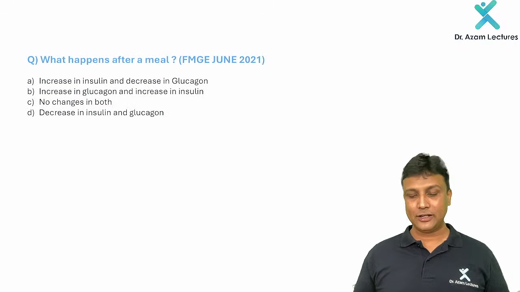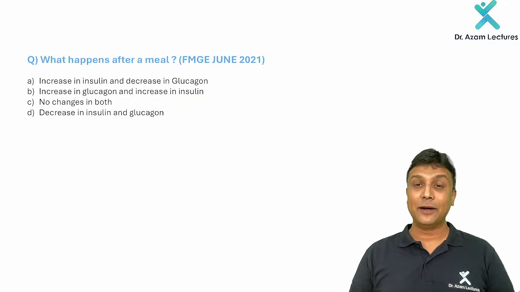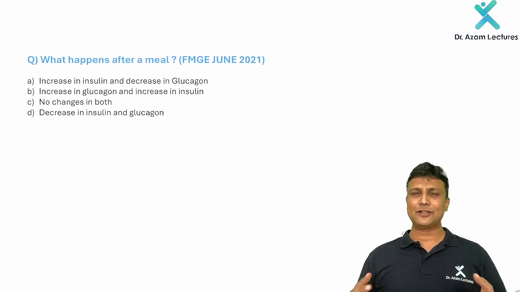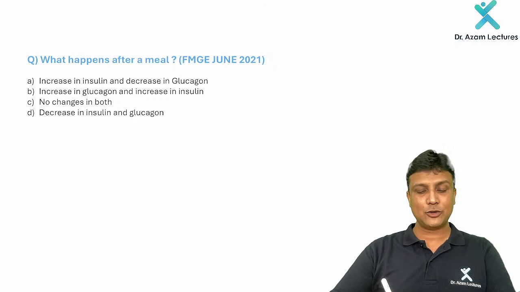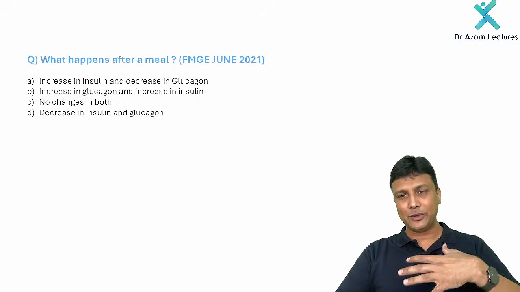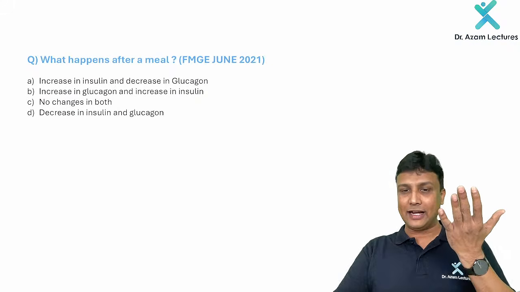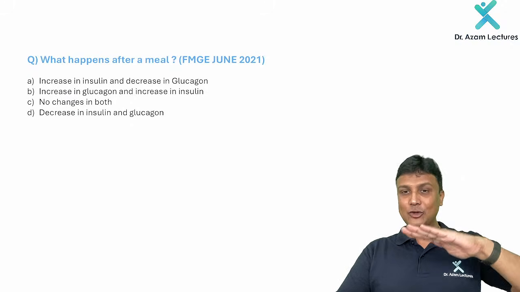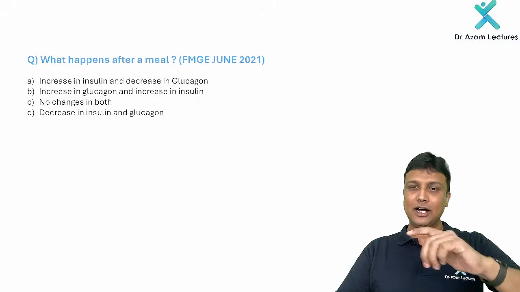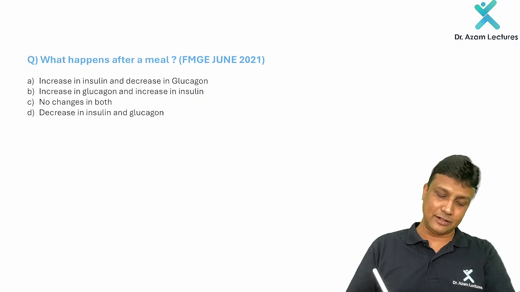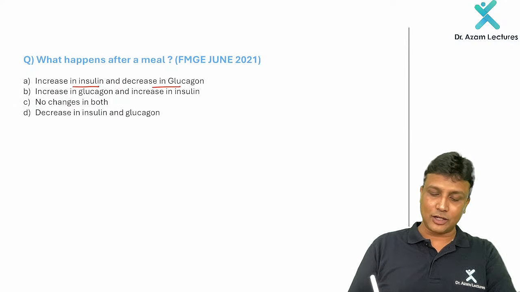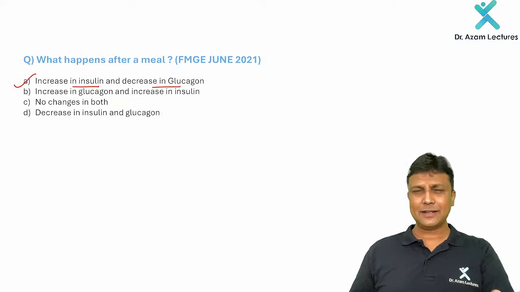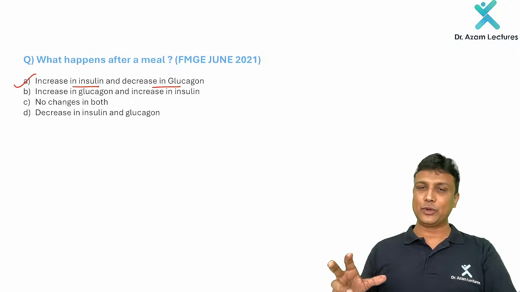The next concept to learn: what happens after a meal? This is such a simple question, you must have studied it in physiology. Which hormone is going to increase? Of course, after consuming a meal, our glucose level will increase, and we have to decrease that glucose level. Which hormone is going to decrease the blood glucose level? Insulin. So the insulin level will increase and the glucagon level will decrease. It is a simple question here, so don't get confused over there.